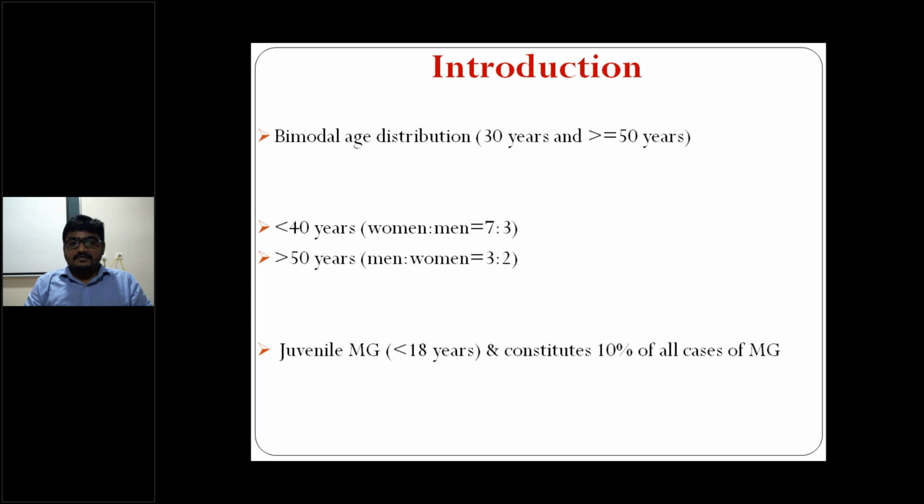Juvenile myasthenia gravis is less than 18 years. So what is juvenile myasthenia gravis? They will be asking in the options years, right? 12 years, 14 years, 16 years, 18 years. Please remember 18 years. Juvenile myasthenia gravis is less than 18 years. It constitutes about how many cases of myasthenia gravis? 10% of all the cases, right? Bimodal age distribution.